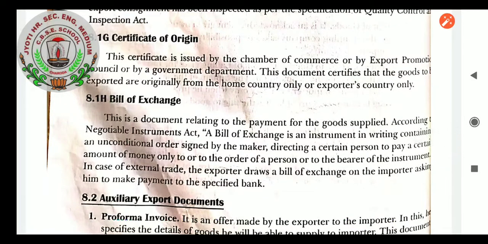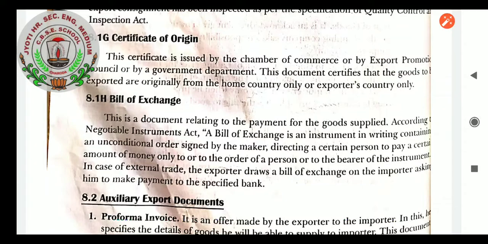Bill of exchange. This is a document relating to the payment for the goods supplied, according to the Negotiable Instrument Act. The bill of exchange is an instrument in writing containing an unconditional order signed by the maker, directing a certain person to pay a certain amount of money only to, or to the order of, a person or to the bearer of the instrument. In case of external trade, the exporter draws a bill of exchange on the importer asking him to make payment to the specified bank.